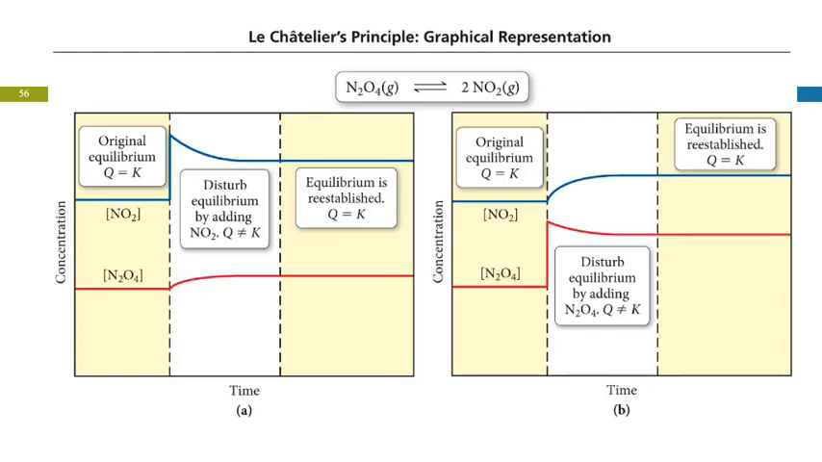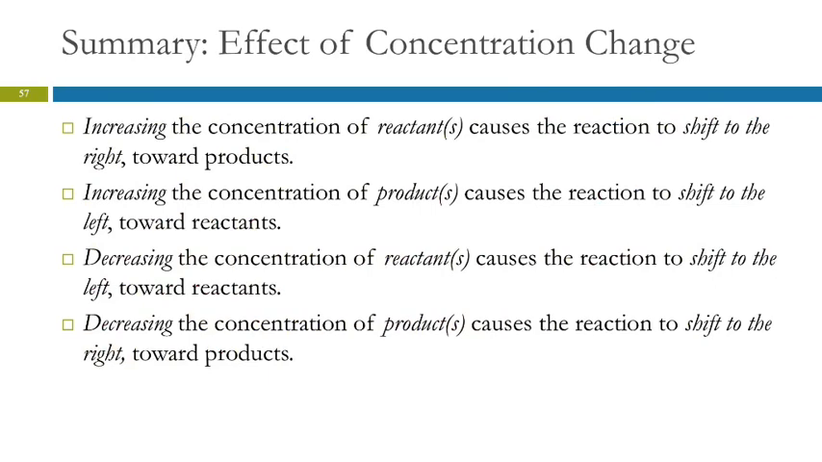Oh, just one point. On the worksheet, there is a question that says to draw a diagram showing how the concentrations change. This is the kind of diagram it's asking for. So, summary: you increase the concentration of reactants, the reaction shifts to the right towards the products. You increase the concentration of products, it causes it to shift to the left towards the reactants.